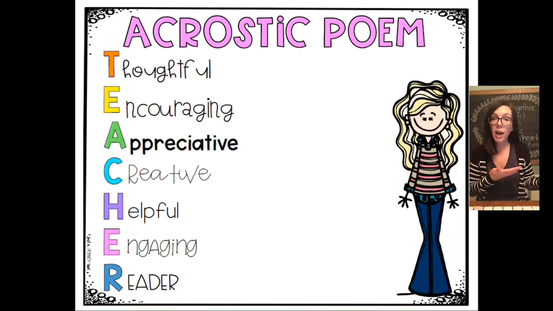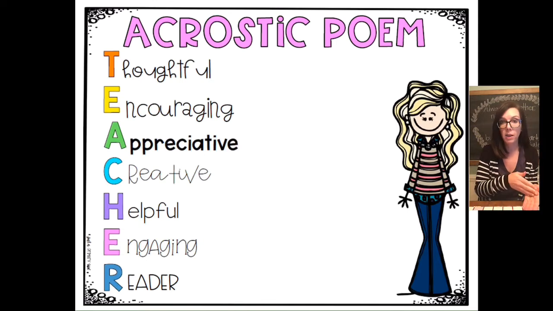Okay, so now you can actually see what an acrostic poem actually looks like. It's easier to see it than to just kind of explain it. So you can see that we took the word teacher and we wrote it going down the side of the page. Then what we did is we came up with a word that had to do with the topic. So we came up with words that had to do with being a teacher. And we made sure that each word that we put next to that letter started with that letter.